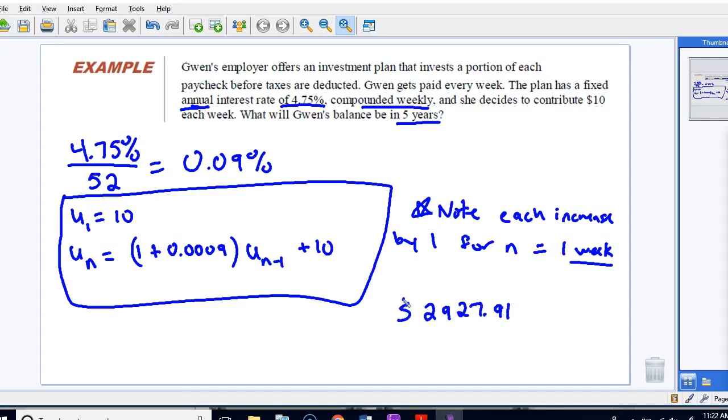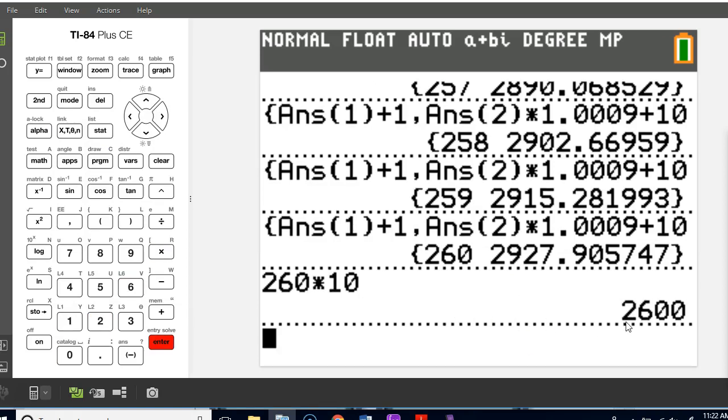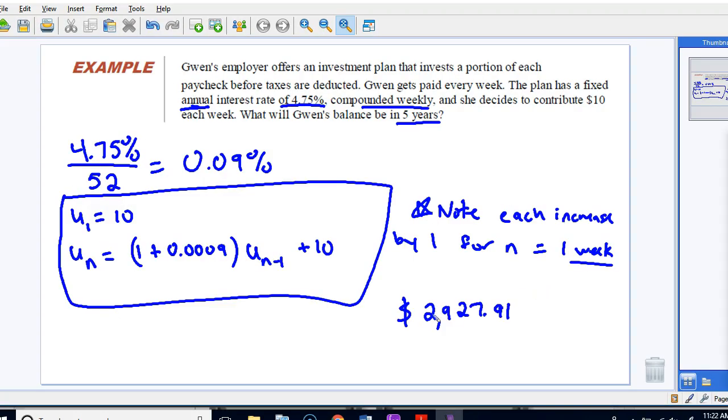And you say, okay, well, $10 a week, that's really quite a bit of money. That's really good after 5 years. And we could also say, well, if we did 260 times 10, if she had just done this without any interest, it would have been $2,600. But by doing this with her company, she got an extra $327 for free by doing nothing. So she earned extra money just because she put it away.